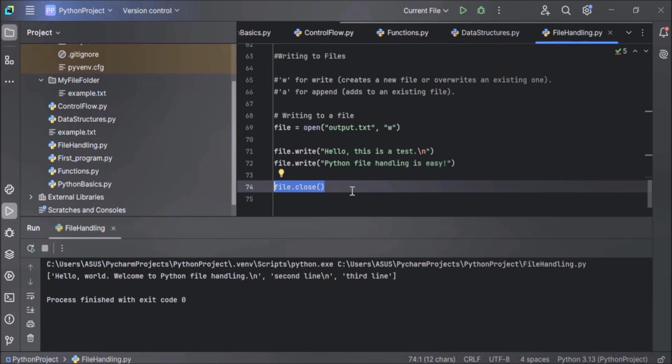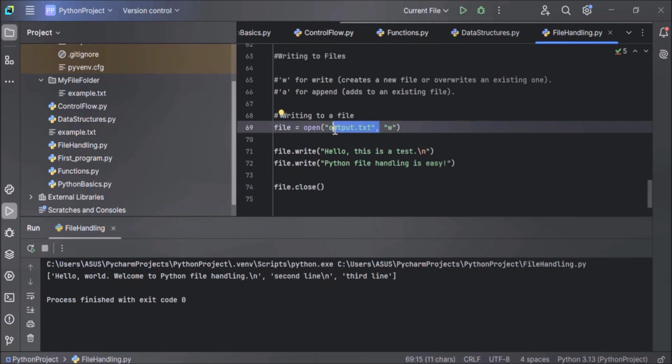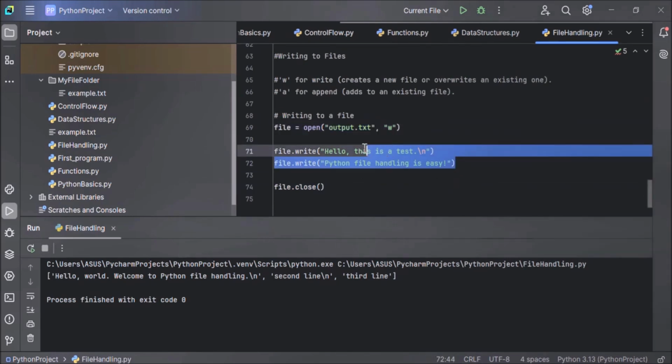Now when we execute this code, a new file named output.txt will be created in the current working directory, and the file will contain these two lines: Hello, this is a test. Python file handling is easy. Now let's execute the code and see the output. Let's see whether the new file is created or not in the current working directory.